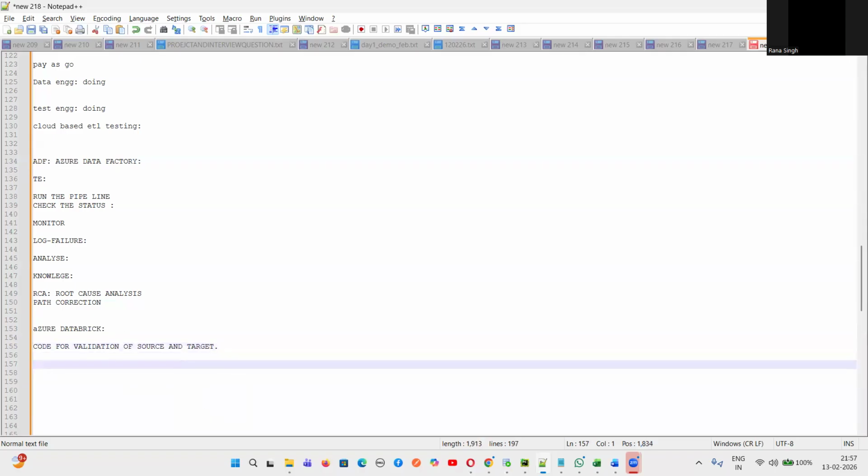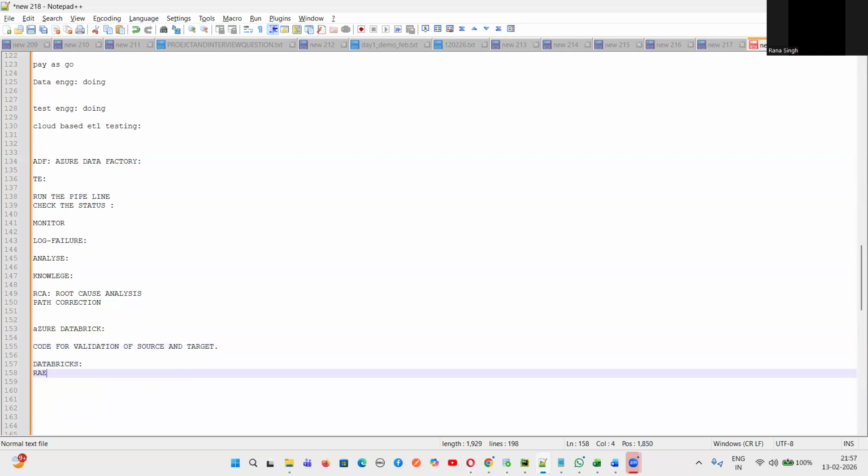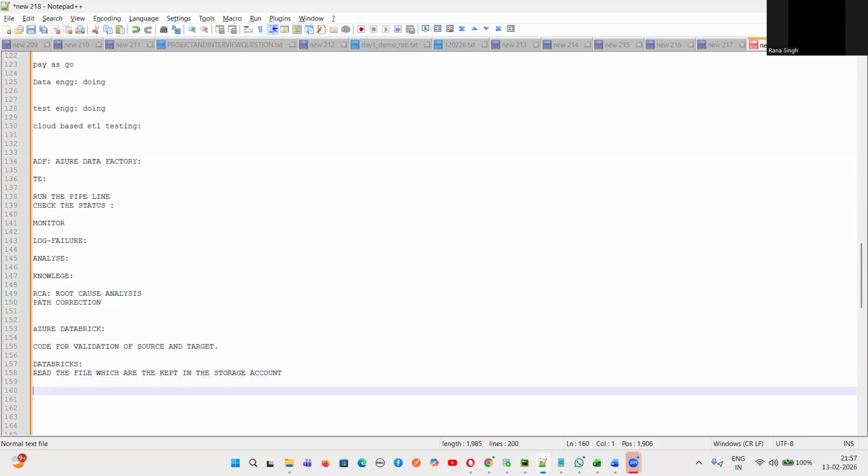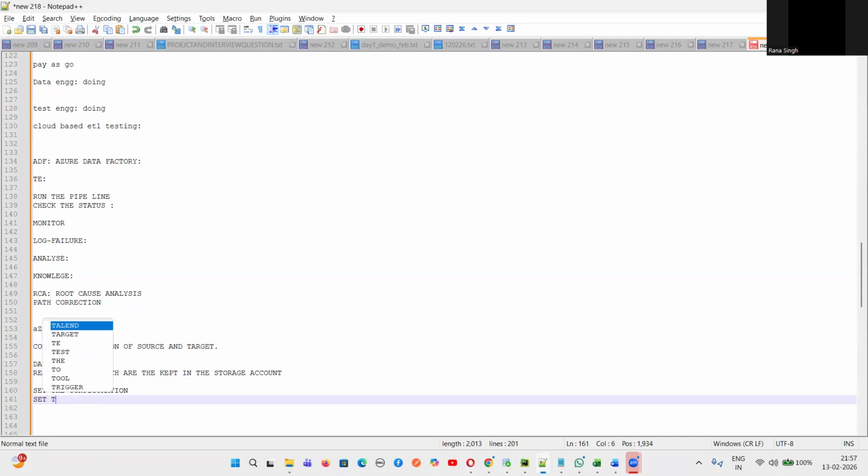So from Databricks, guys, what can we do? We can read the files which are kept in the storage account. First of all, we set up the configurations here, and then we set up the paths for the storage account.